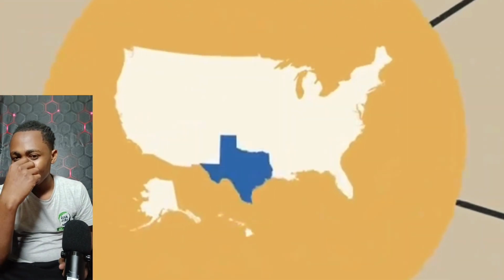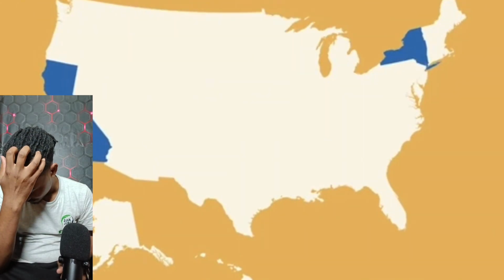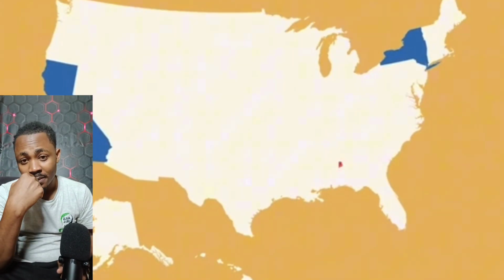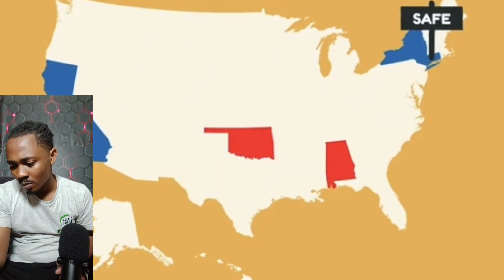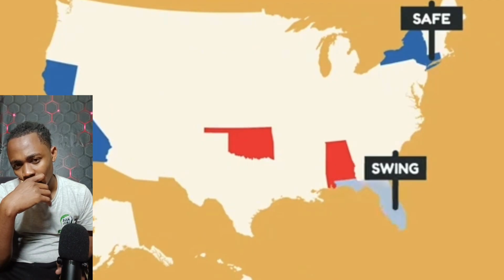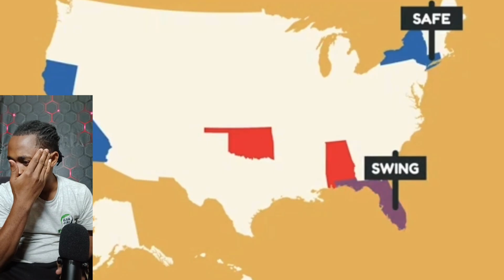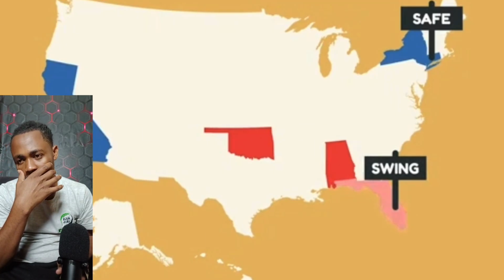In some states, there is strong support for one of the parties over the other. For example, California and New York are largely Democratic. In comparison, Alabama and Oklahoma are strong Republican states. A few states go both ways, depending on the times. Connecticut is known as a safe state because it has voted blue for many years. But other states like Florida are known as swing states because votes can go both ways. Candidates have to work hard to win votes in these battleground states.